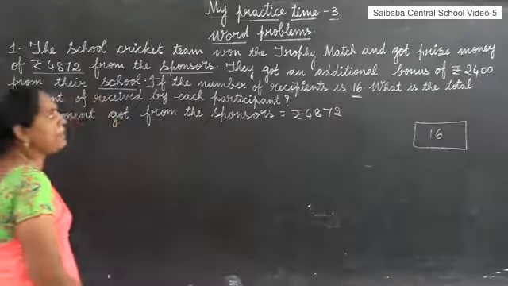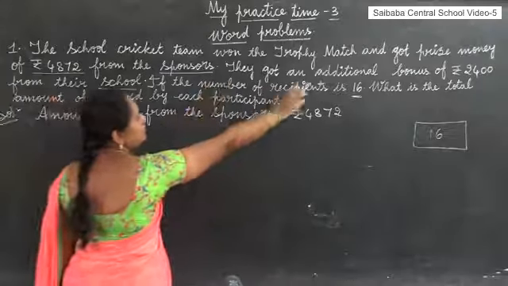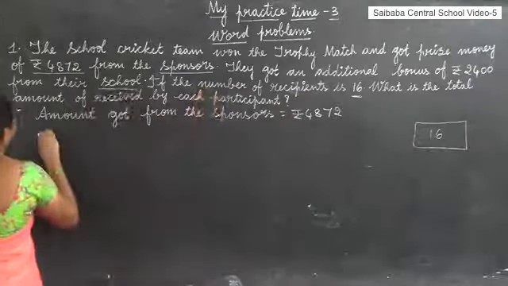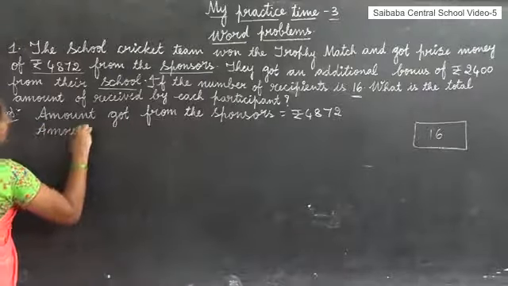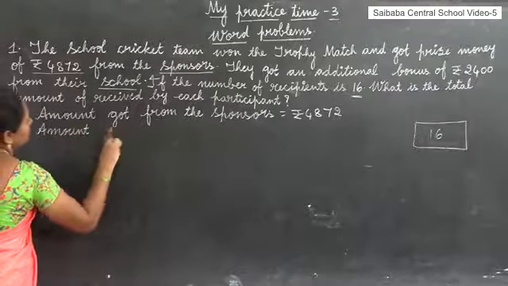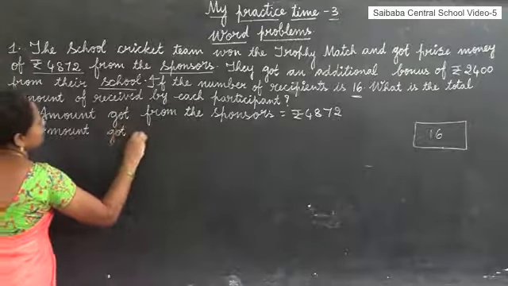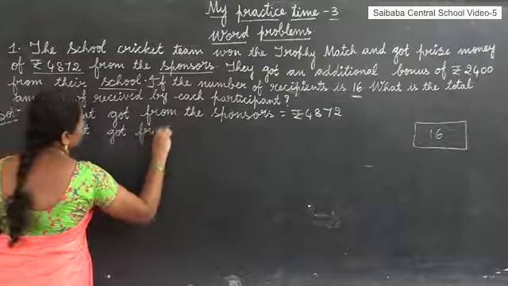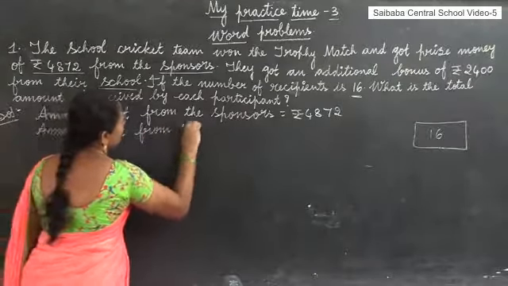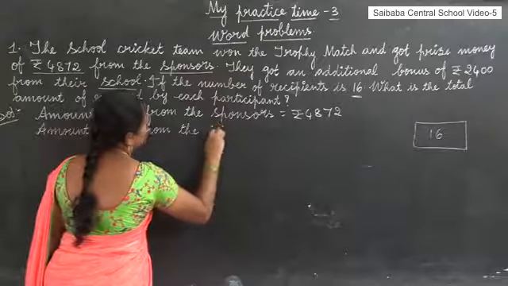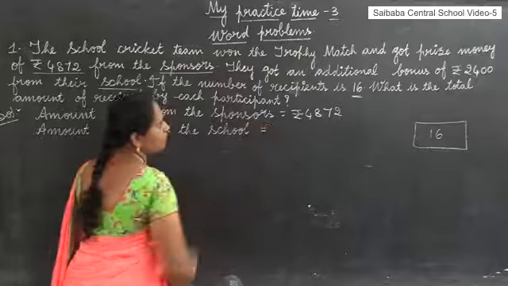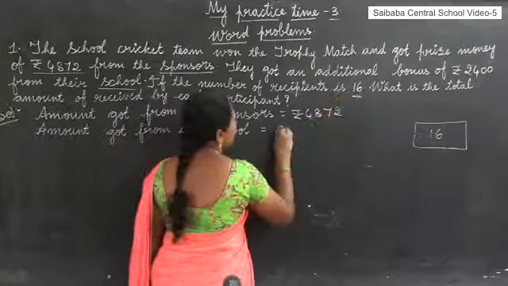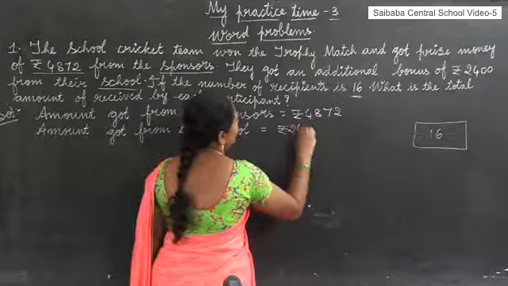What is the next amount? Amount got from the school. How much amount got from the school? Good, 2,400 rupees.